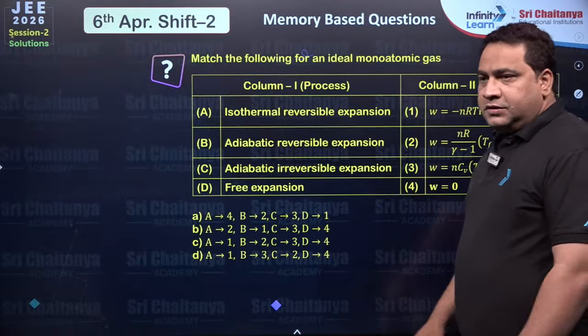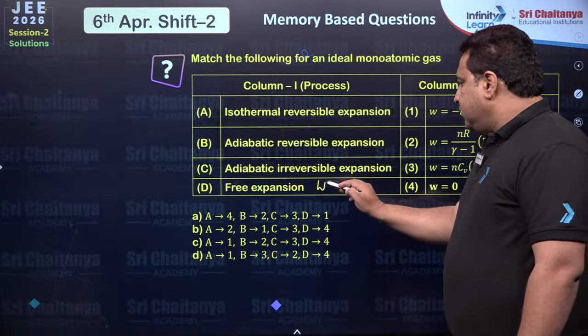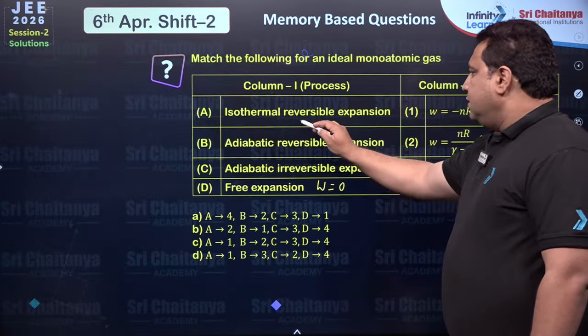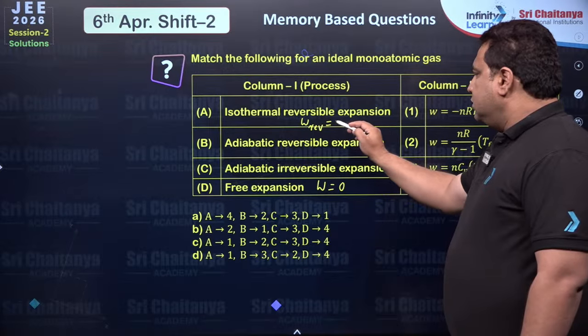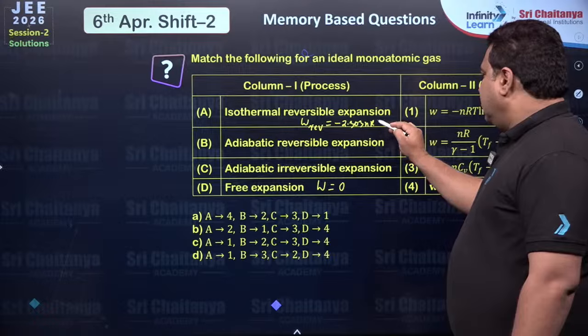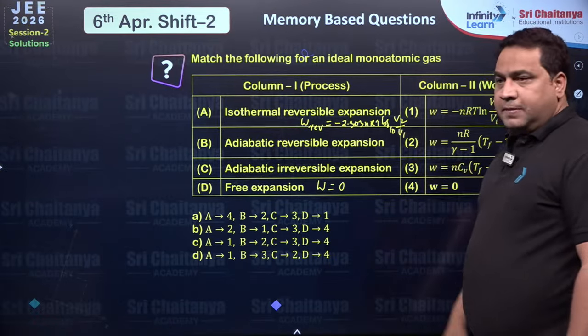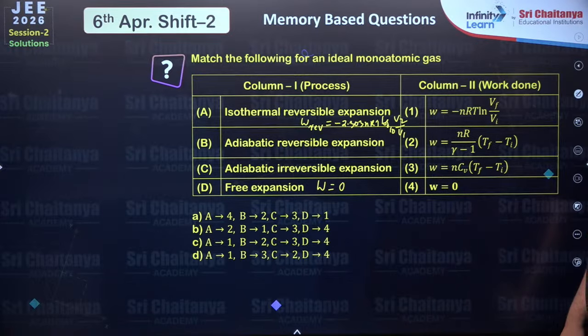Anybody? This question came in exam. You want to answer this? In free expansion, work done is 0. In isothermal reversible expansion, work is equal to minus 2.303 nRT log base 10 V2 upon V1. This question is very well known for us, right?